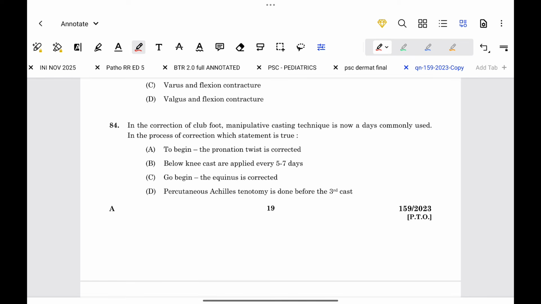In the correction of clubfoot, manipulative casting technique is nowadays commonly used. In the process of correction, which statement is true? Option A. To begin with, pronation twist is corrected. This is correct. Below knee casts are applied every 5 to 7 days. This is wrong. To begin, the equinus is corrected. This is false. We always start with cavus: first cavus, then adductus, then varus, then equinus. This is wrong. Percutaneous Achilles tenotomy is done before the third cast. This is also false.